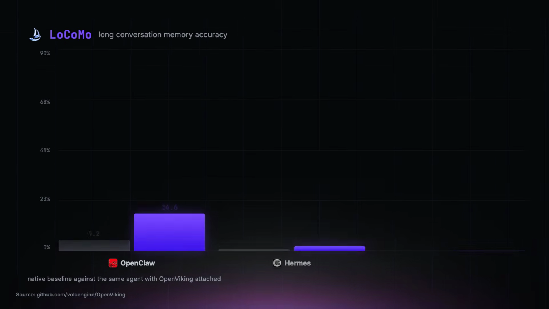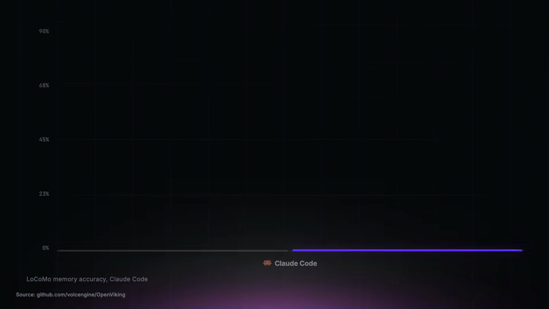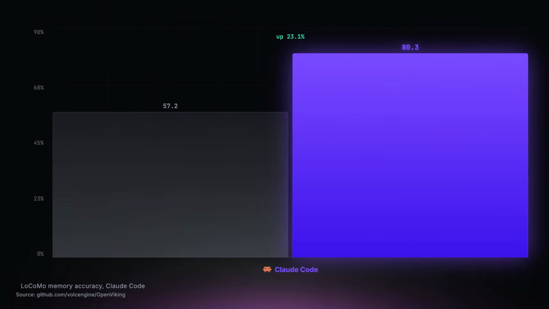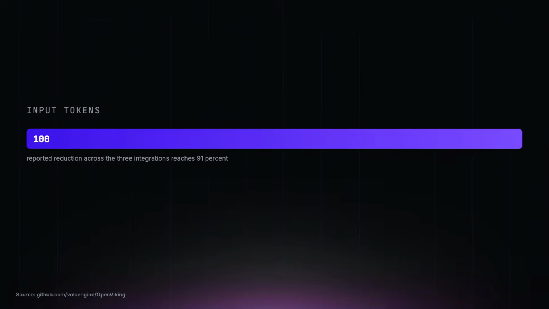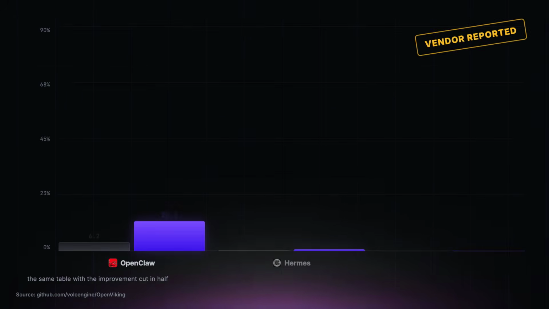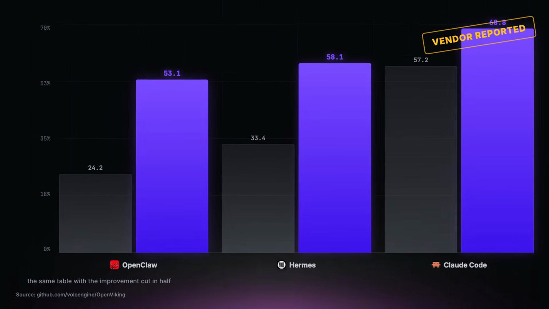The numbers are not subtle either. In OpenViking's own Locomo benchmark, Claude Code went from 57% memory accuracy to 80% with OpenViking attached, while OpenClaw and Hermes both landed above 82. And input tokens dropped by as much as 91%. Those are vendor numbers, so do not treat them like holy scripture. But even if you cut the hype in half, the direction is hard to ignore.